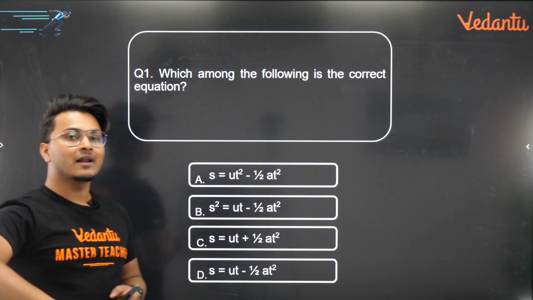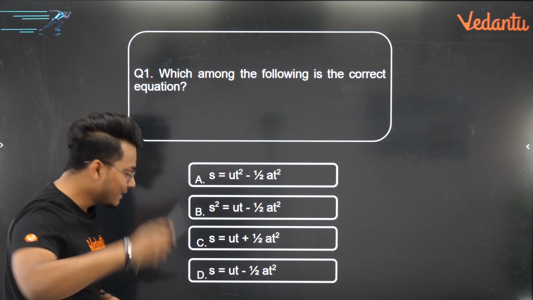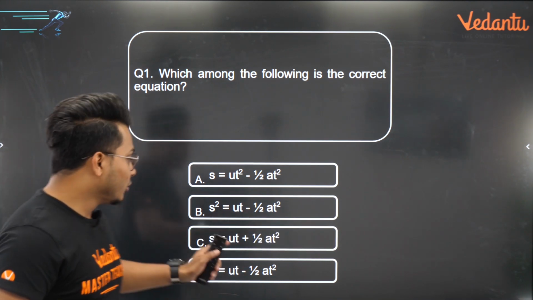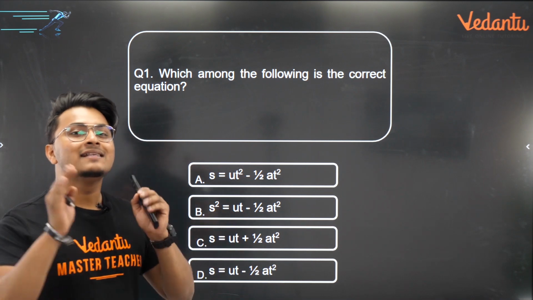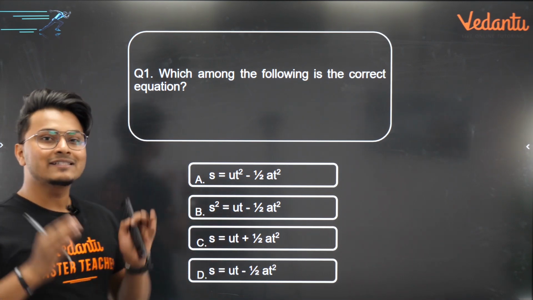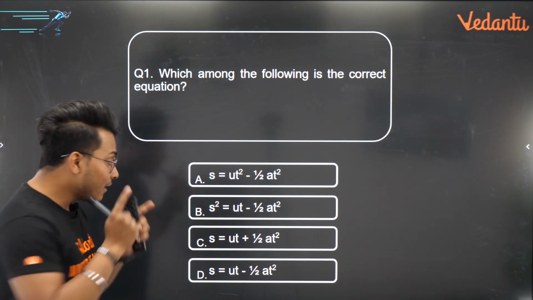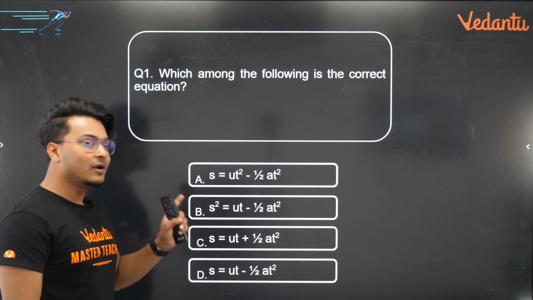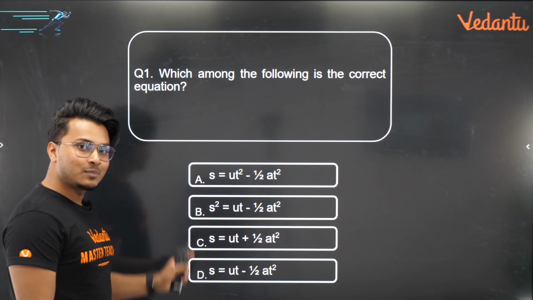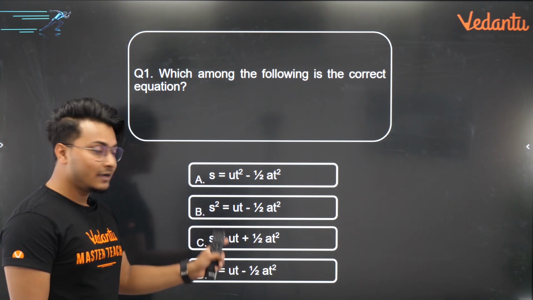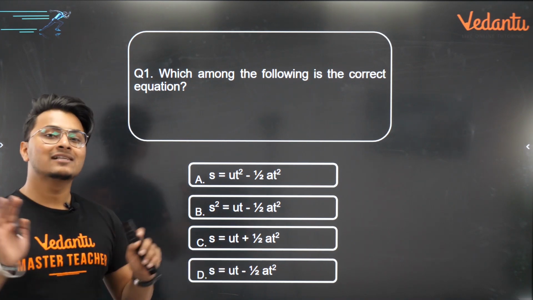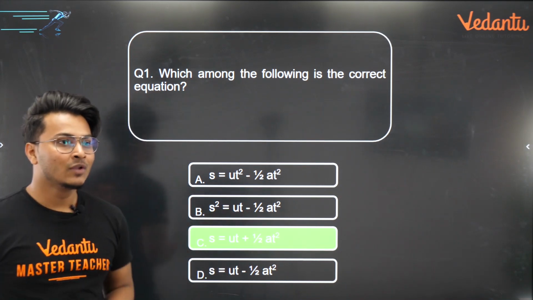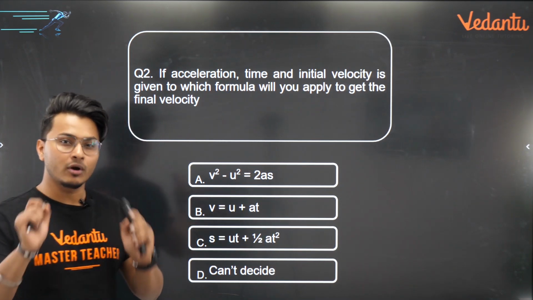My dear students, your time is up and I could see some crazy answers already going on in the chat. The right answer for this question is obviously option C. S is equal to ut plus half at square is the right answer. And this, my dear students, is the second equation of motion. If you don't know it, note it down now, because this equation is going to be used today. S is equal to ut plus half at square, where S is the displacement, U is the initial velocity, T is the time, and A is the acceleration. Does everyone know this? You are in 9th standard, mid-terms are coming, so you should know it. Correct? Let's go ahead.